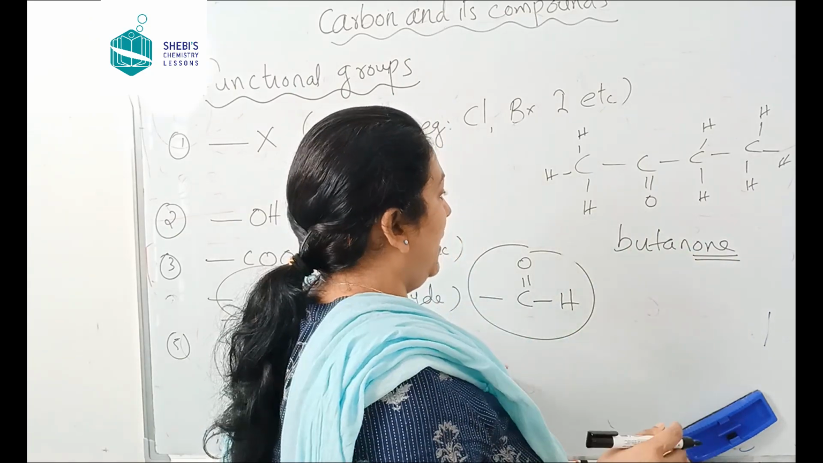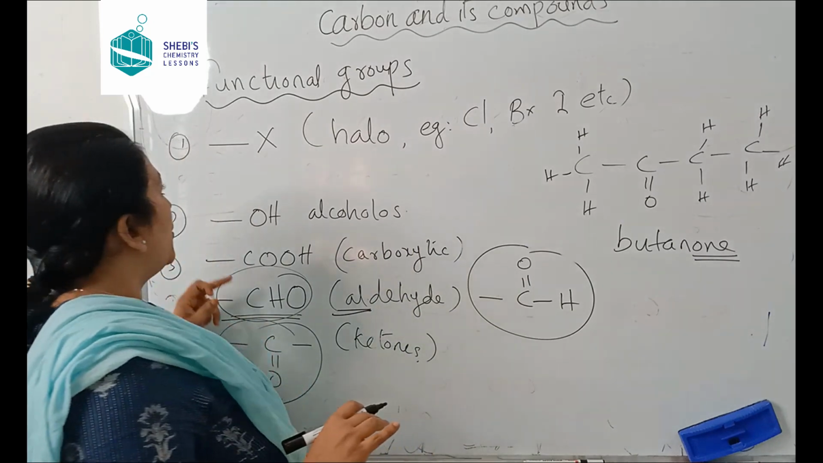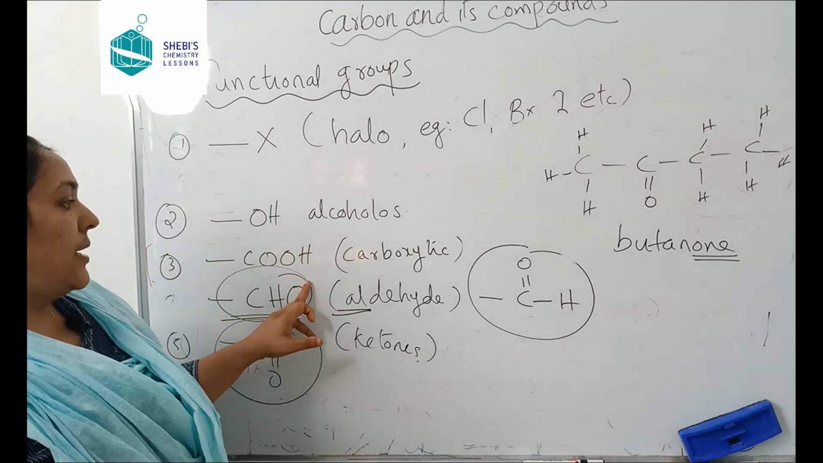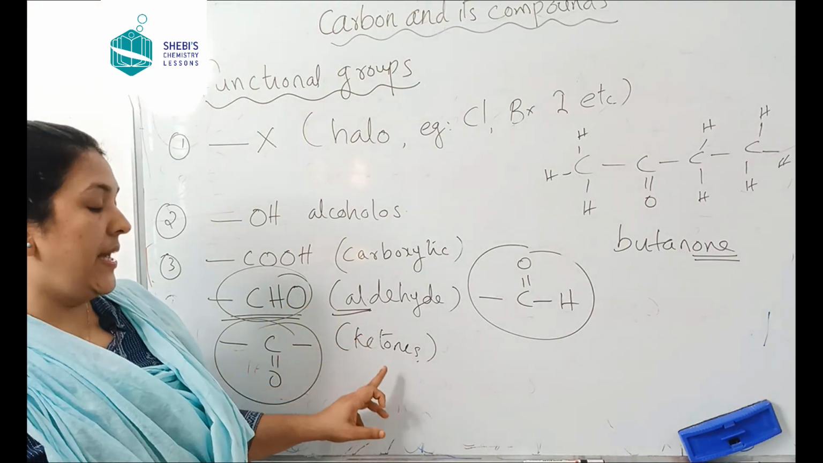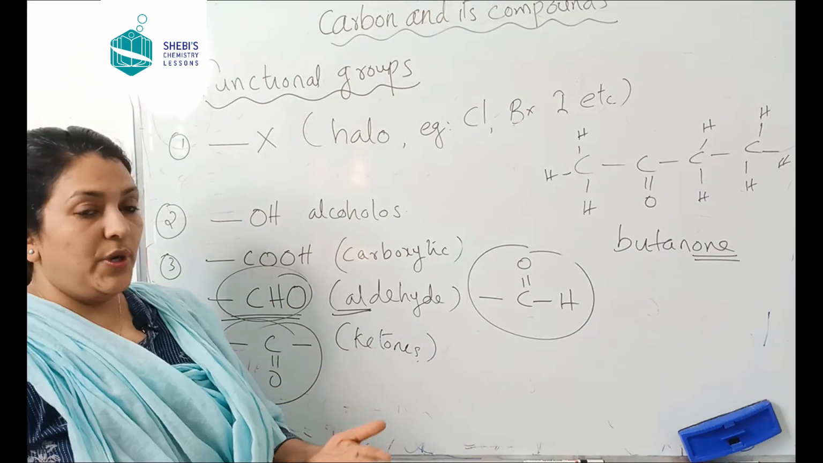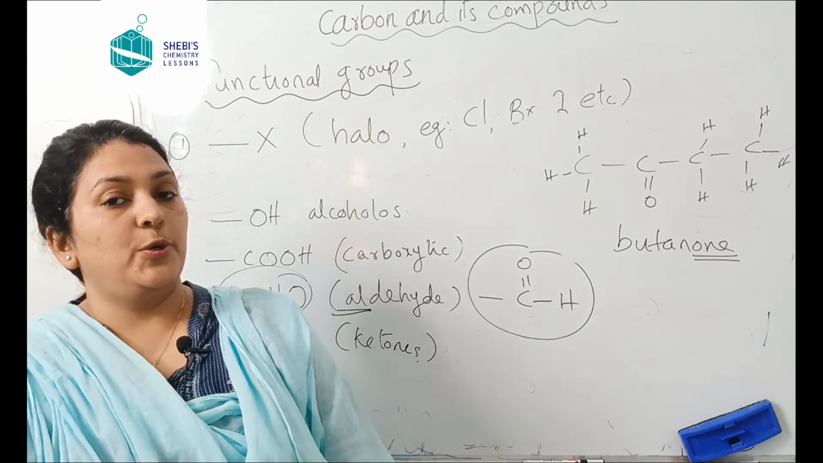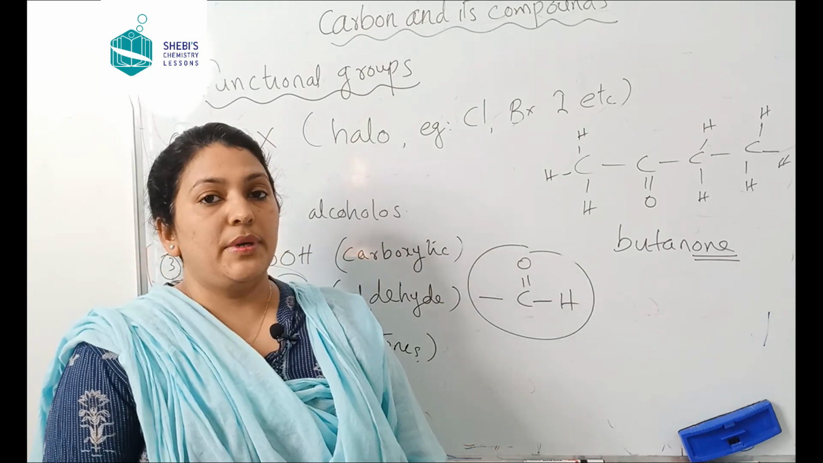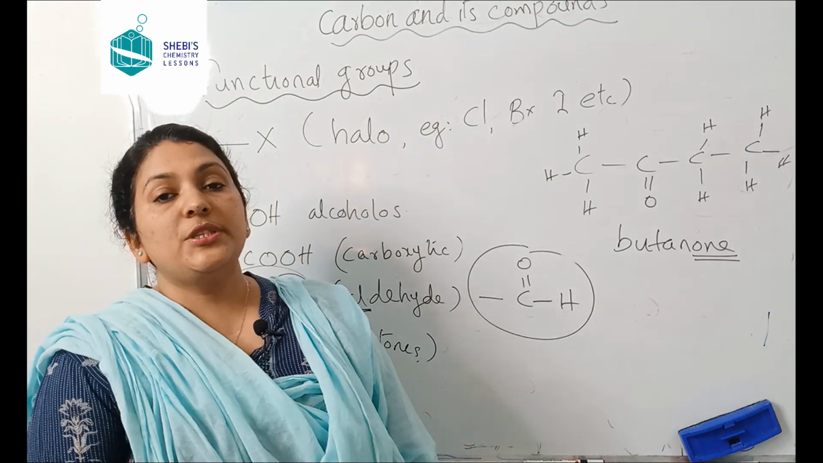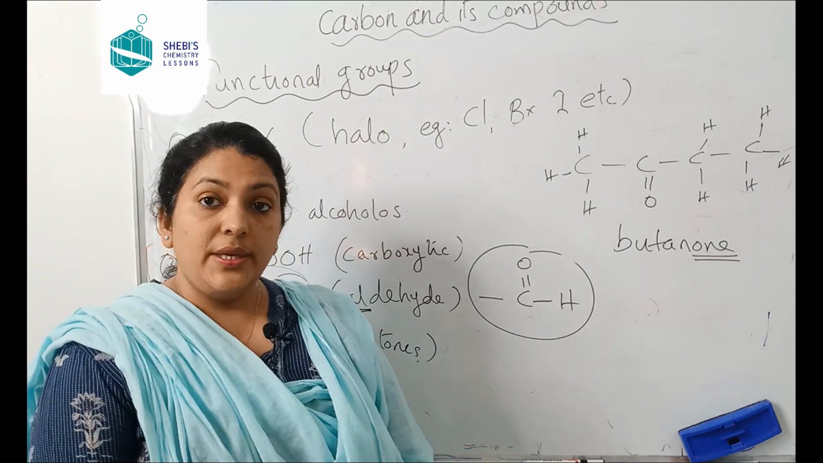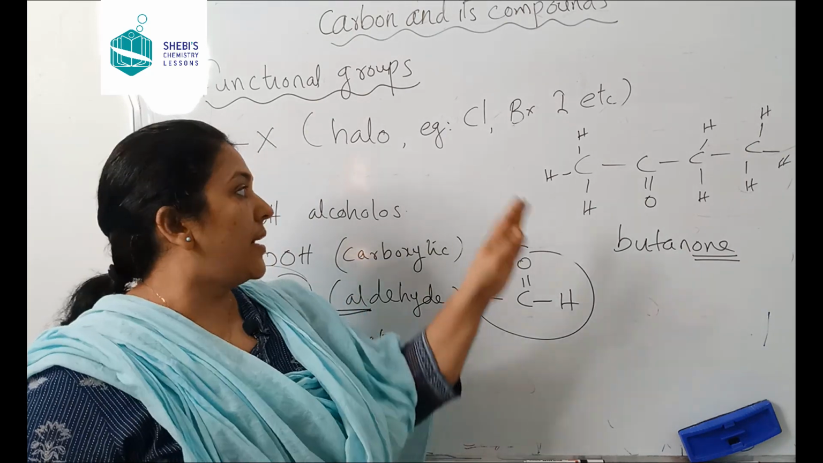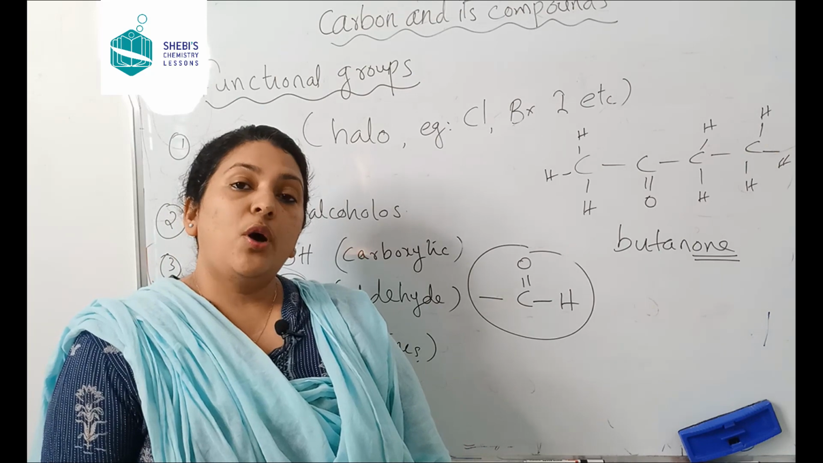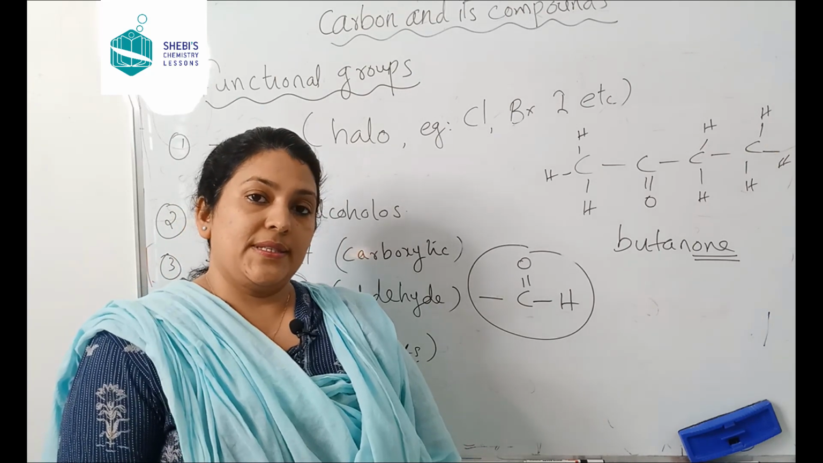So how many functional groups are there? Halo, alcohols, carboxylic acids, aldehydes and ketones. Hope you understood what functional groups are. It's an atom or a group of atoms attached to a carbon chain which gives specific properties to that chain. These are the examples. Now we will move to discuss what homologous series are.